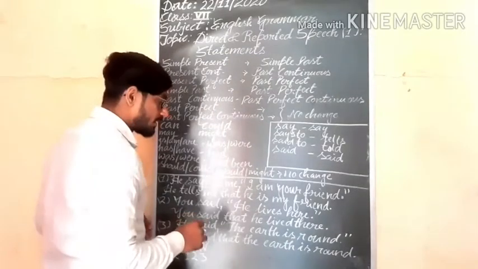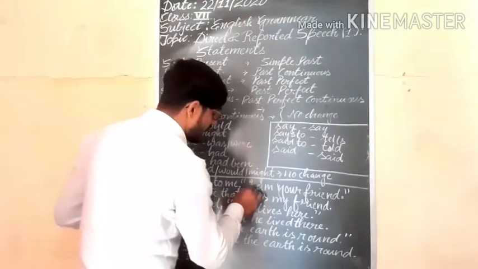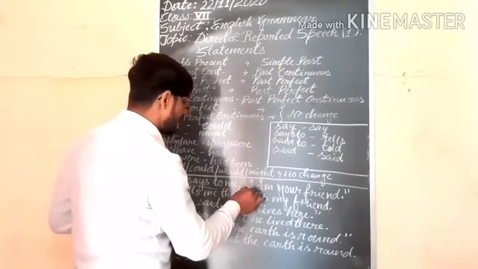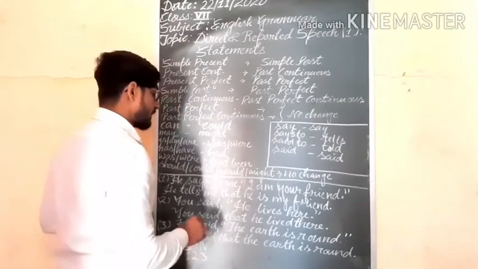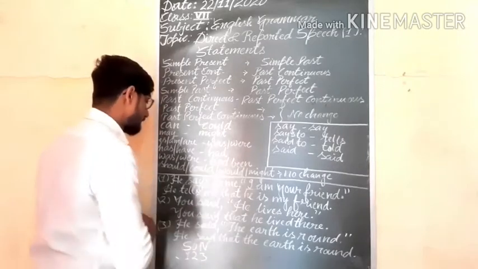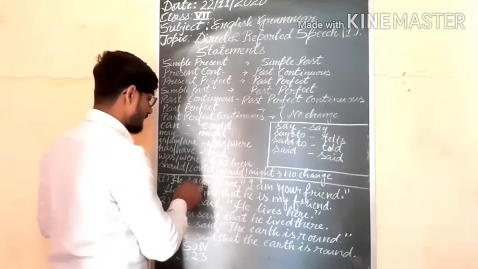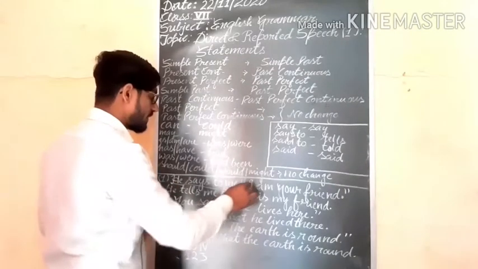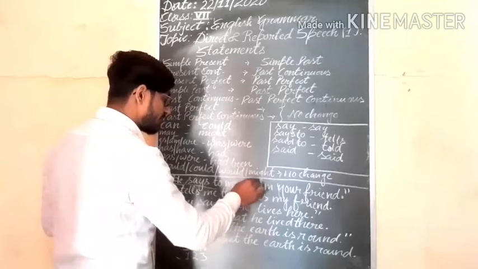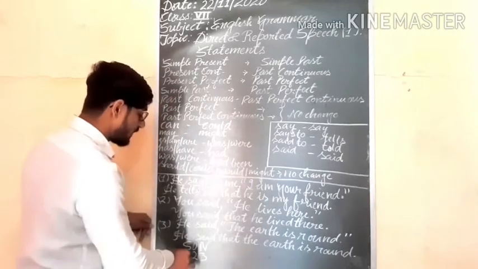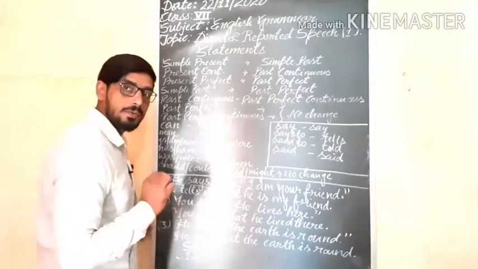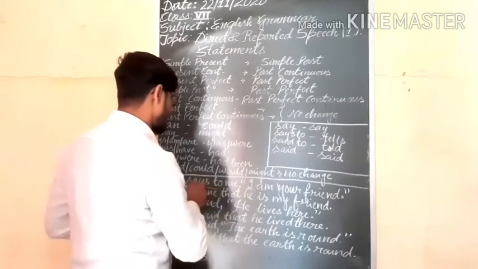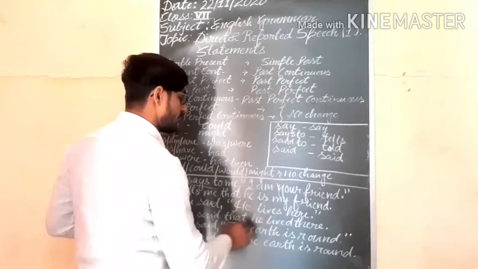How will it be changed? When there is a first person, first person changes according to the subject of the reporting speech. In the reporting speech, what is the subject? He. So first person changes according to the subject: I is first person, so he tells me that he is.